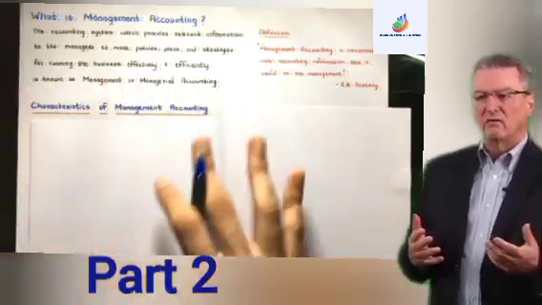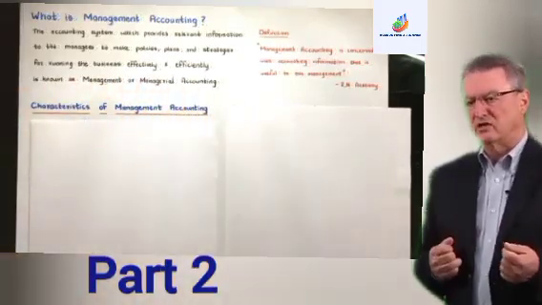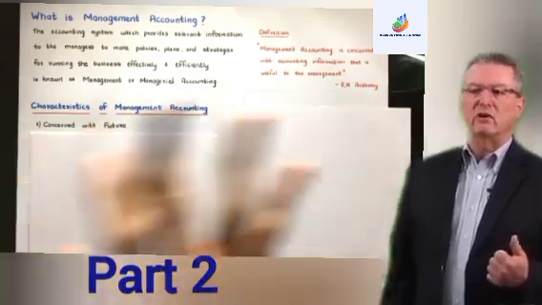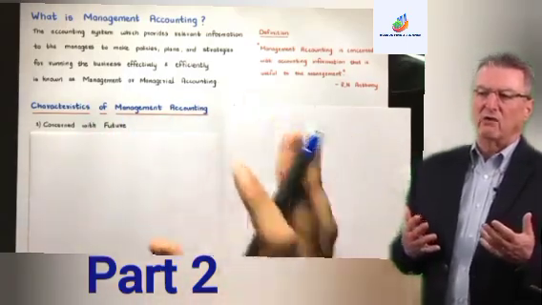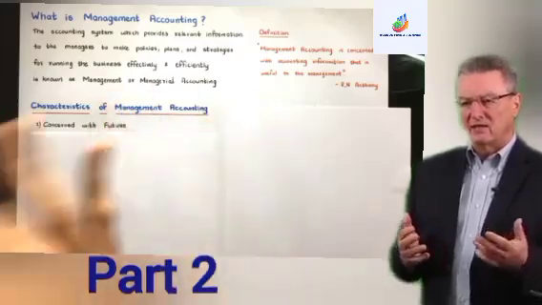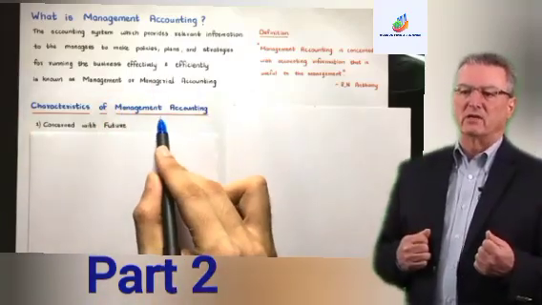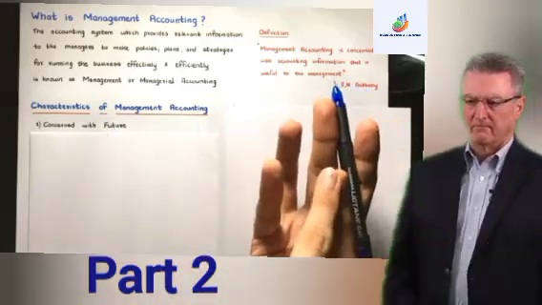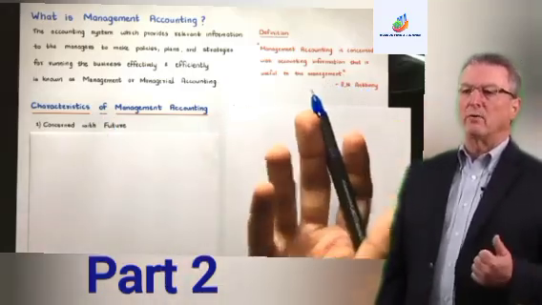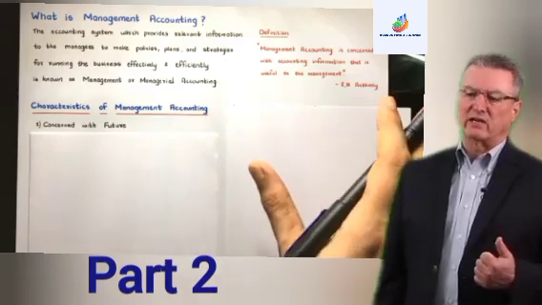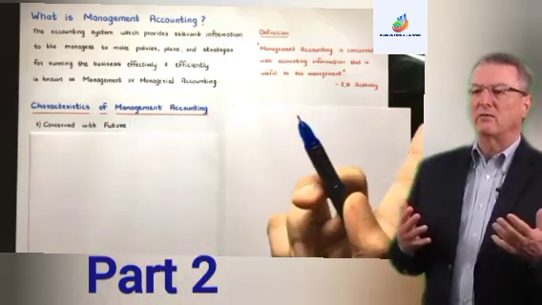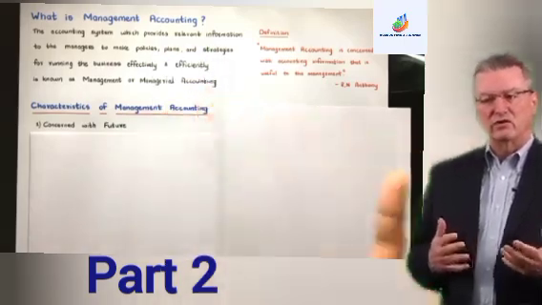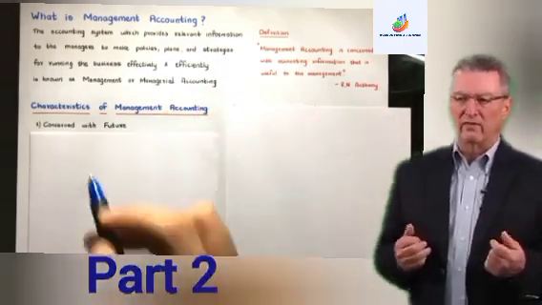Now see, here we have the characteristics of management accounting. First one is, it is concerned with the future. Management accounting is not like financial accounting. In financial accounting, everything is on a historical basis, what has happened in the past. In management accounting, we provide relevant information to the managers, and based on that managers take decisions, deciding the future course of action. So management accounting affects the future, as managers decide policies, plans and strategies for the future. Is it clear?